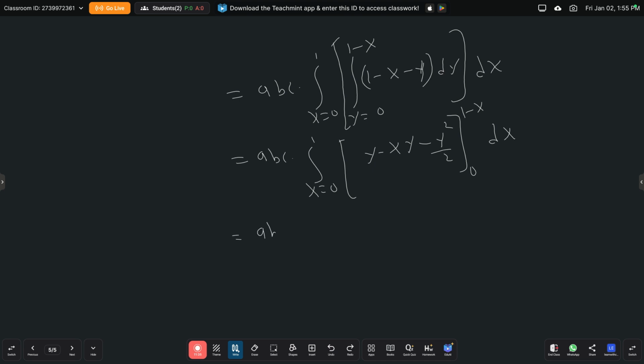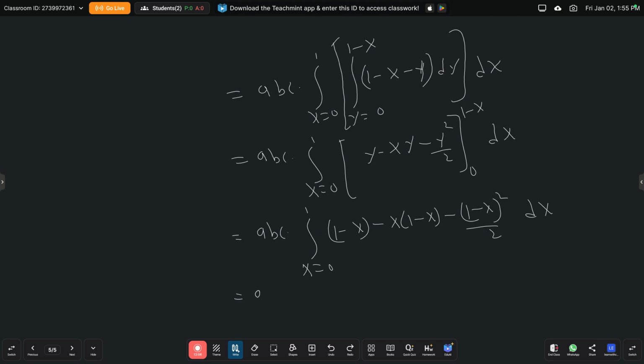This is equal to abc into x is from 0 to 1, substituting the upper limit, that is 1 minus x in place of y: 1 minus x into 1 minus x minus 1 minus x whole square by 2 into dx, because the lower limit is 0. Y is present in all the terms, so the lower limit becomes 0.